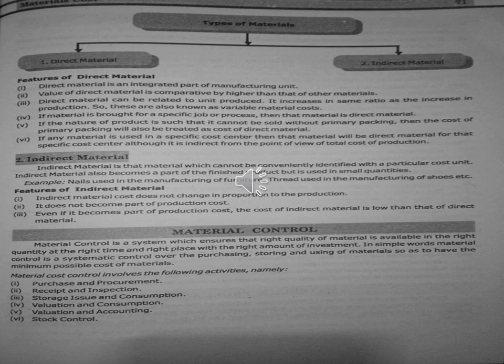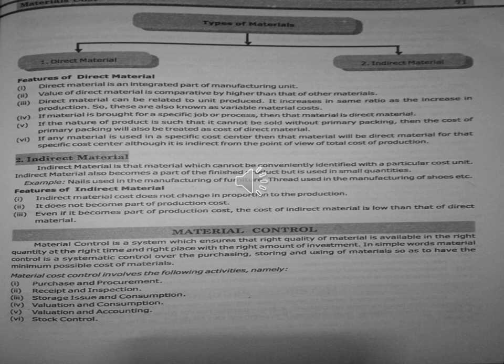So how much the ratio has increased when we started increasing the production. That is what direct material can be related to: the units produced. How many units you have produced, we can easily know with the help of the materials. And moreover, how much it has increased in the ratio. Is it the same ratio we have increased, or is there any other difference? What is the reason for the difference? All this we can calculate. So that is known as variable material cost.